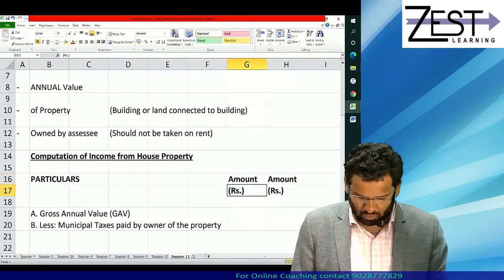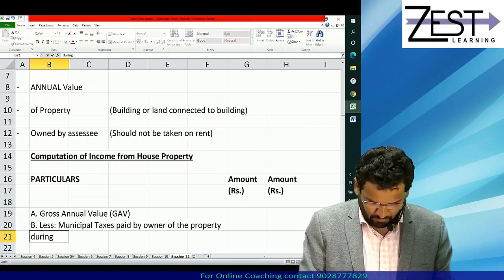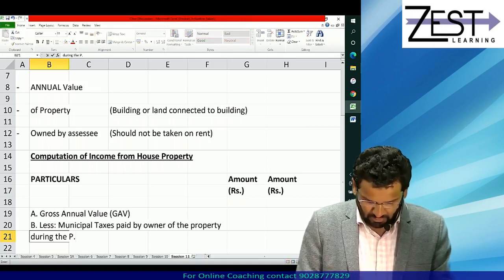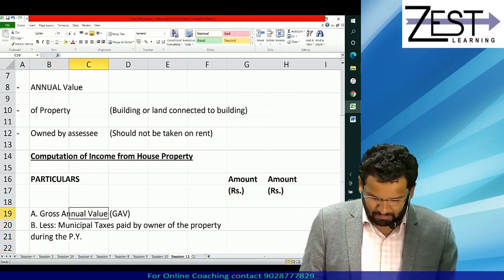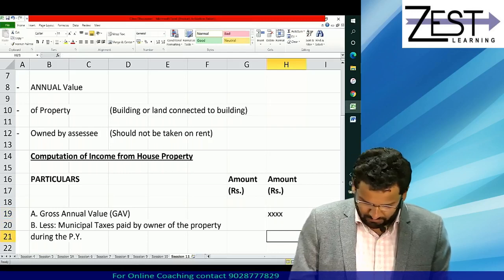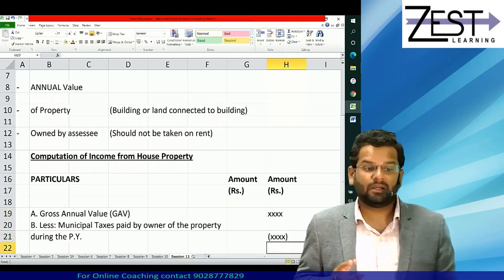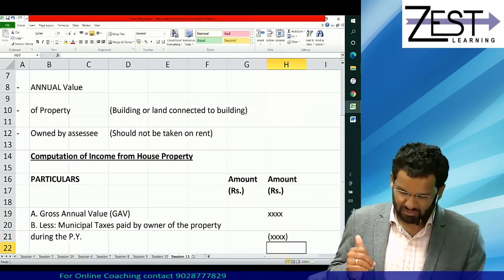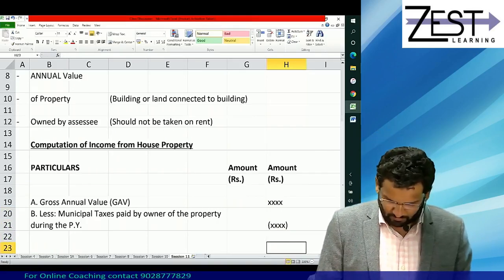They should be paid by owner of the property during the PY. Mind you, during the PY for which you are doing the calculation. During that PY, that municipal taxes should be paid. In short, you are getting deduction for municipal taxes paid by owner. Yes or no? You are getting deduction for that.